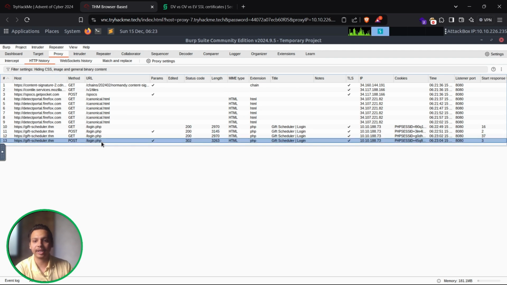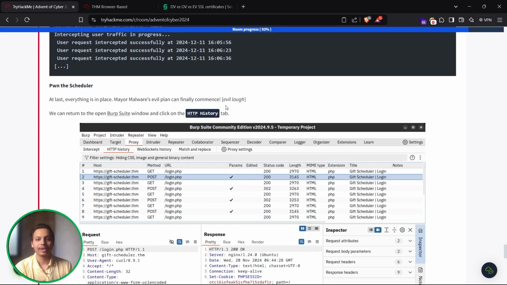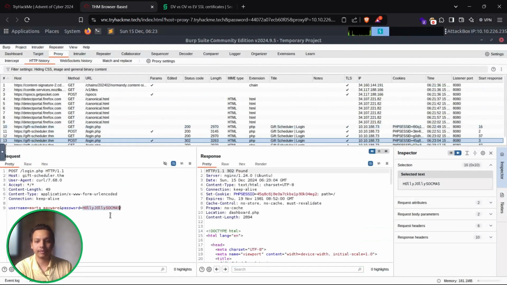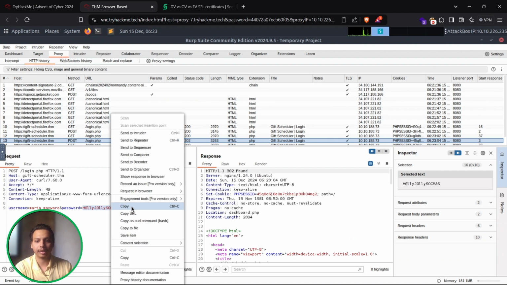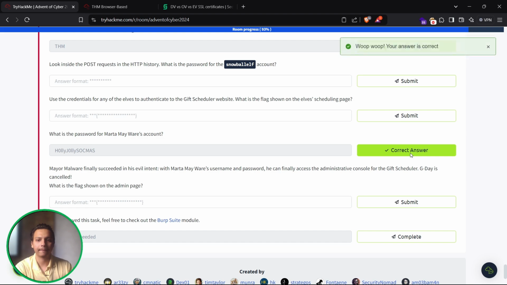We can see that someone has performed login.php, that is the username, and the password is also over here. So through this we can also get into an account takeover vulnerability as well. So let's solve the questions over here. What is the password of the account? So over here we have got it, let's copy it and paste it.